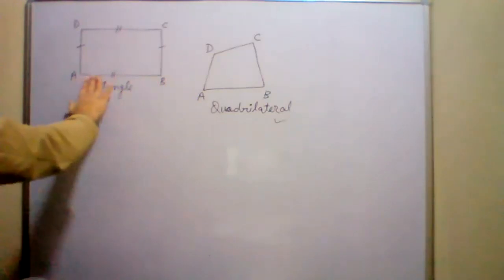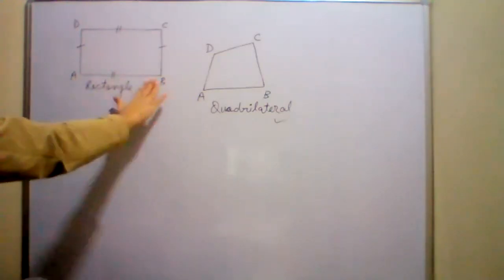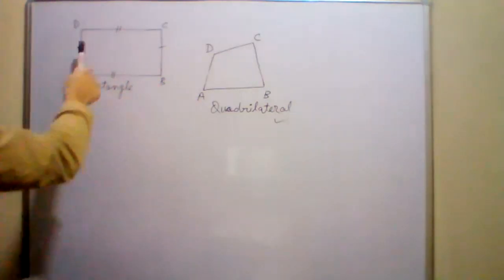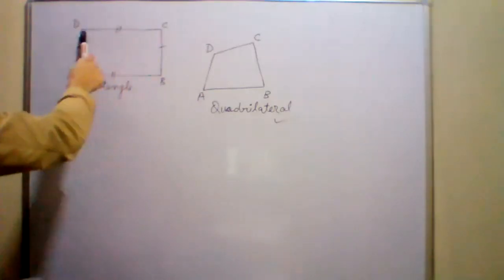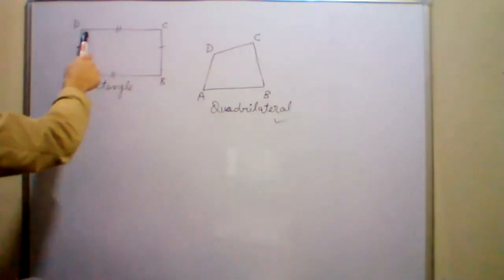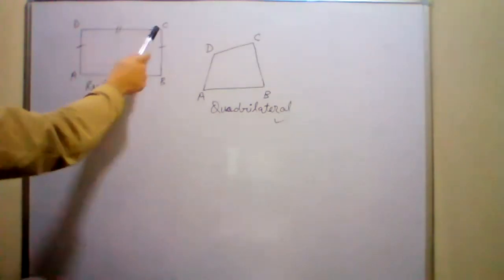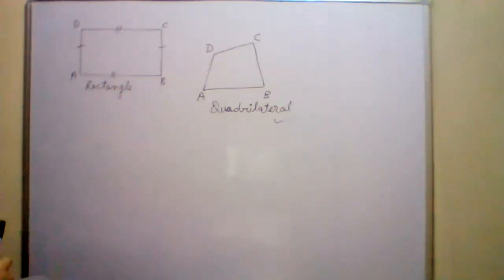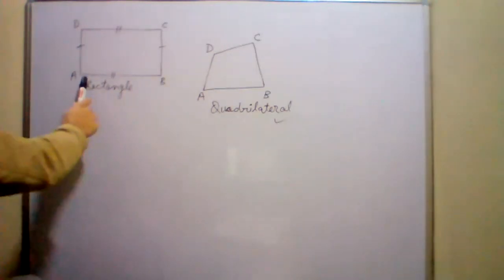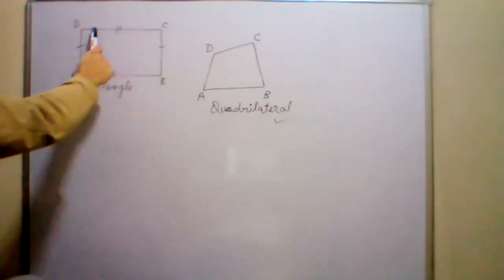What is the name of this side? CD, or DC, you can call it anything. So we can say that AB is equal to CD.